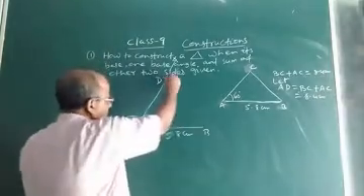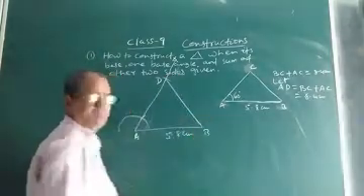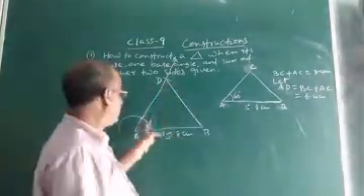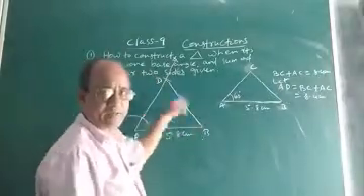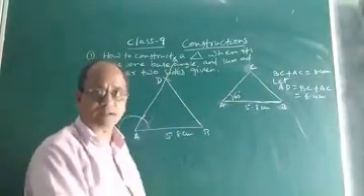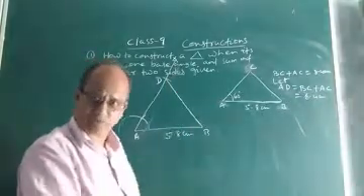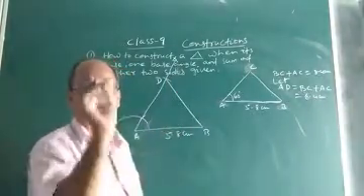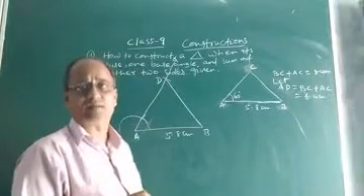Now you join D and B. Join BD. By joining BD we got a triangle ABD. But what is our aim? Our aim is to obtain triangle ABC, not ABD. So now how to get the point C, the vertex C of the triangle ABC?